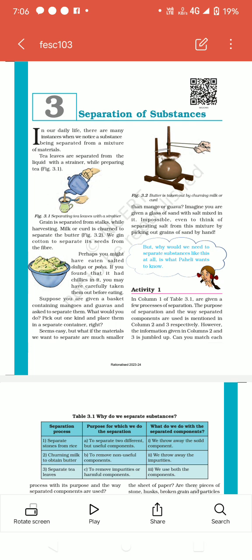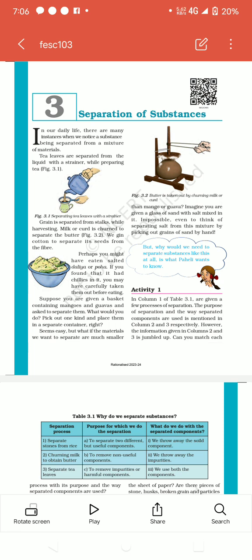The next paragraph is: perhaps you might have eaten salted dalia or poha. If you found that it had chilies in it, you may have carefully taken them out before eating. Guys, this paragraph means that if you have eaten salted dalia or poha and found chilies in it, people who don't like the chilies carefully remove them before eating. This paragraph wants to say this only.